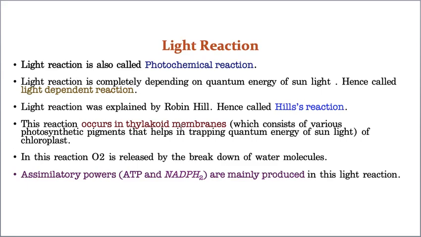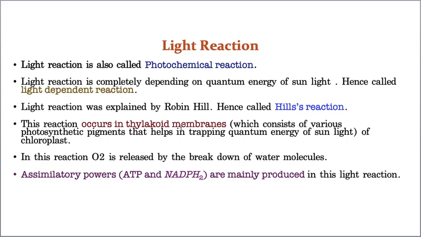Why does it take place in thylakoid membranes? This is a very important question. Everyone should know the answer. The reason is, if you cut the thylakoid membrane, it consists of very minute molecules called photosynthetic pigments.